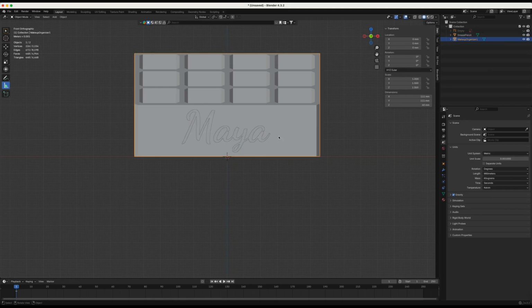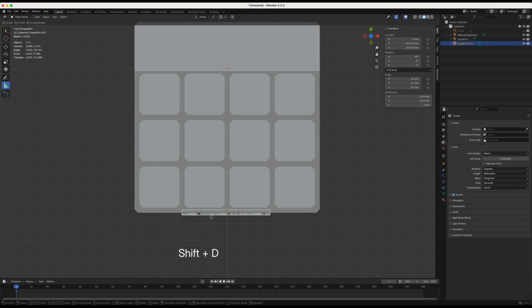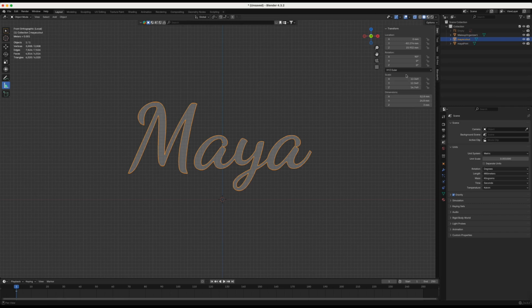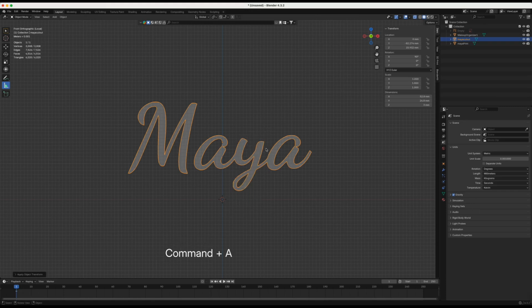And then to make a cutout, we need a cutter. And the cutter needs to be slightly larger so that the text will fit. So let's duplicate our text. Click Shift D to duplicate. Click / to isolate it. And then let's apply scale because I resized it outside of the edit mode. To apply the scale, click Ctrl A, apply scale.